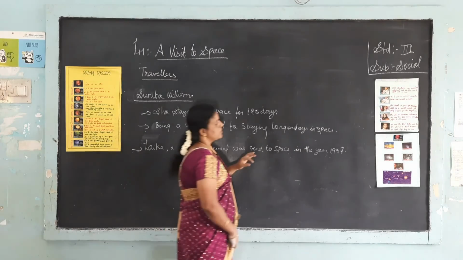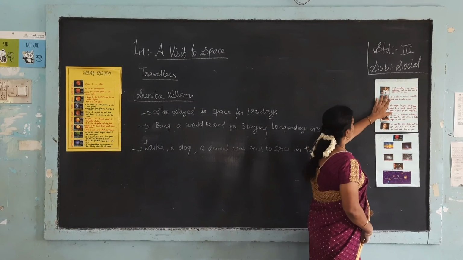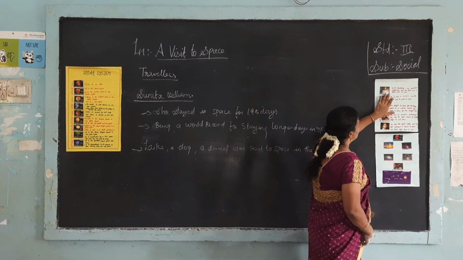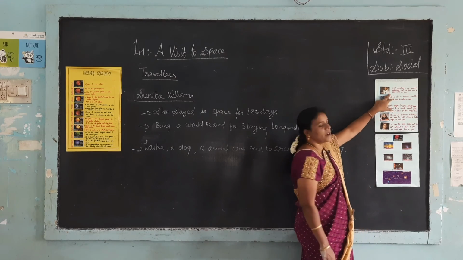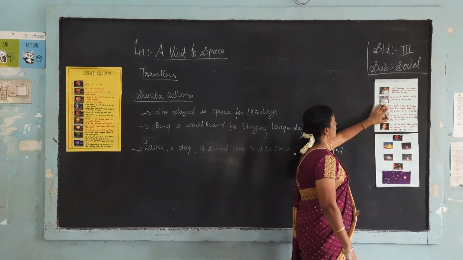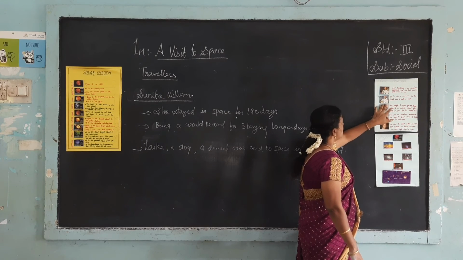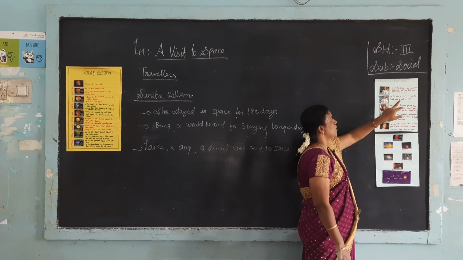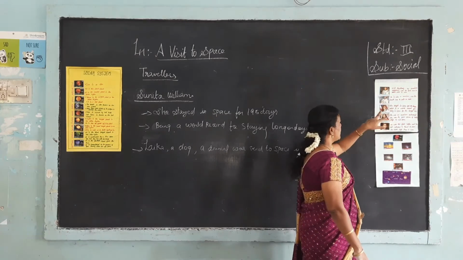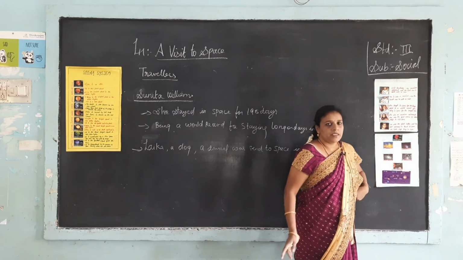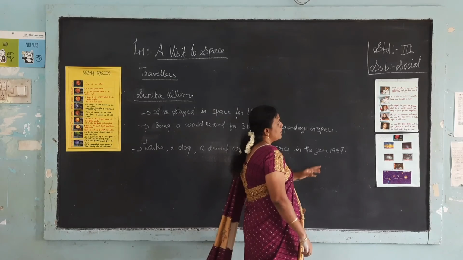So in the chart you can see the first one is Neil Armstrong, an American astronaut, the first man to walk on the moon. The second one, Edwin Aldrin, was the second person to walk on the moon. He was also an American. Both used a spacecraft called Apollo 11.